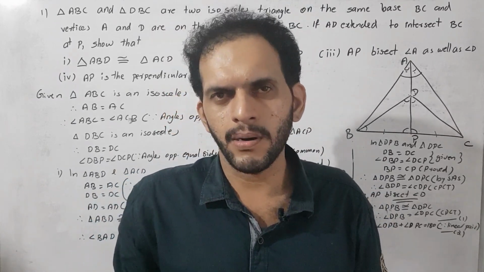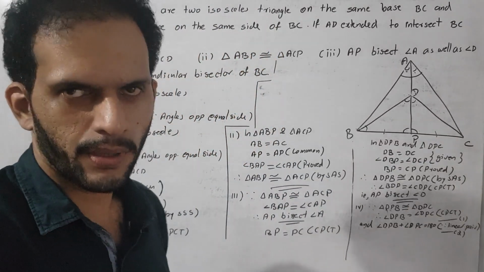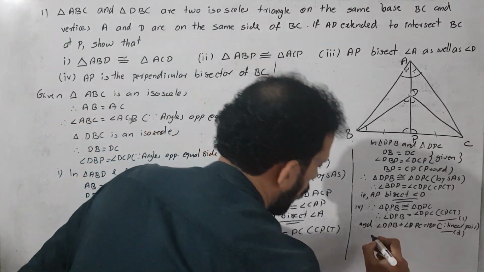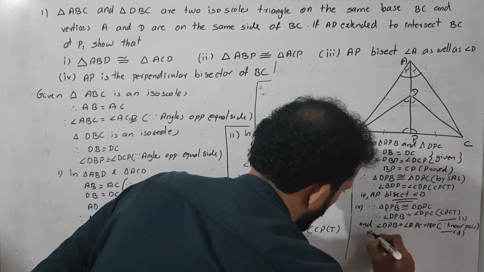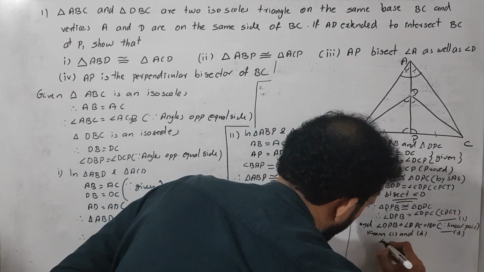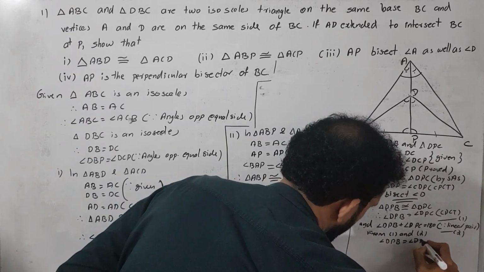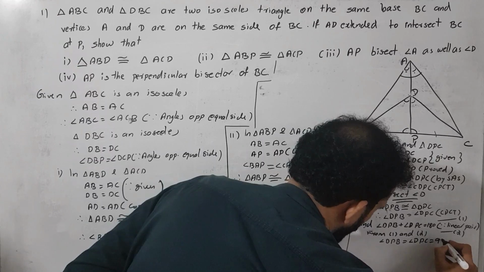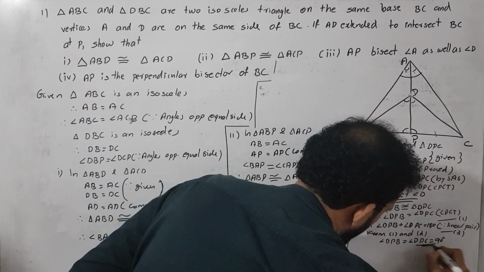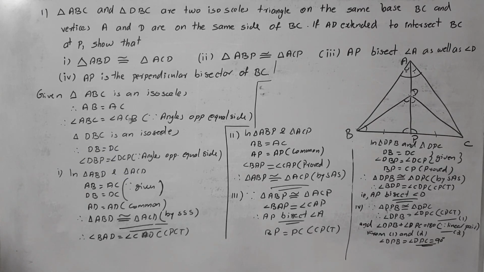When does this happen? It happens only in the case that they are 90 degrees. Correct. Then we conclude from 1 and 2: angle DPB is equal to angle DPC is equal to 90 degrees. Then we got it, both angle measurements are equal to 90 degrees. Then it is very clear AP is perpendicular to BC.